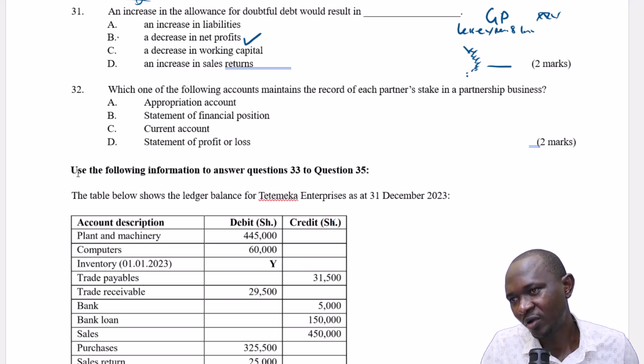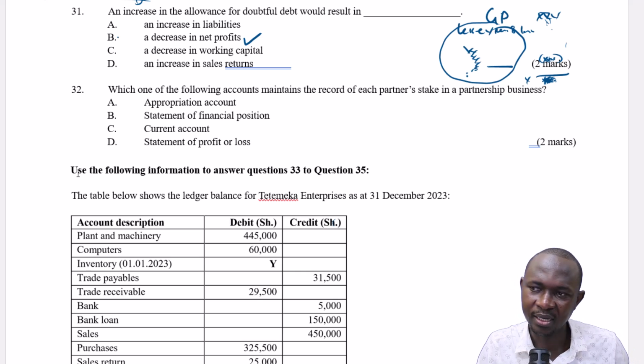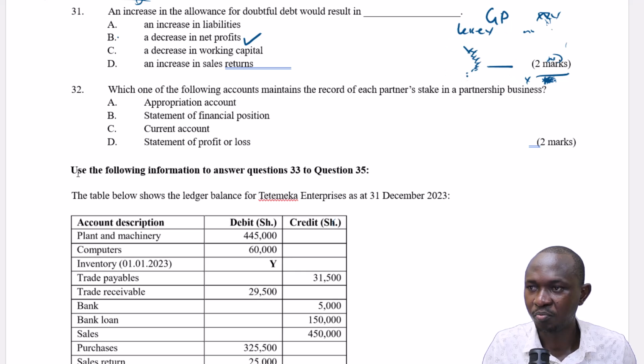It increases the expenses, and that has the effect of reducing the net profit. The total is deducted from the gross profit, which reduces the net profit. So B is very much correct.